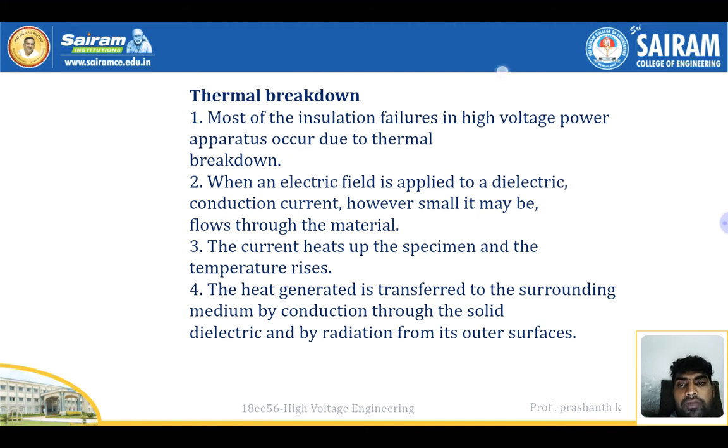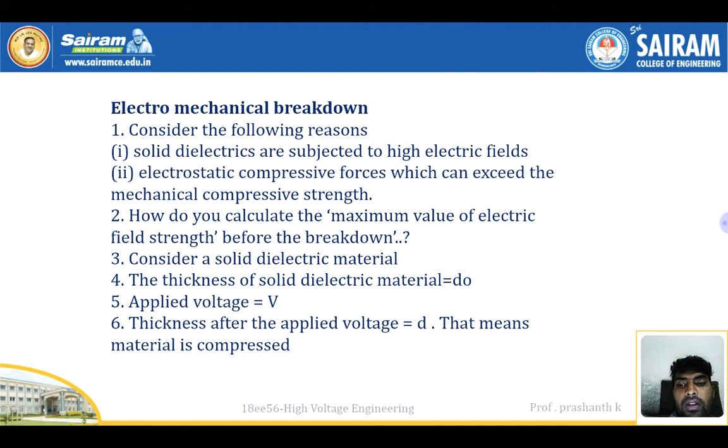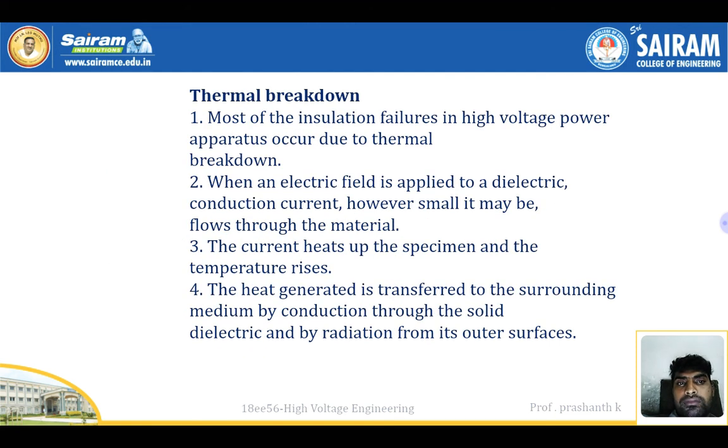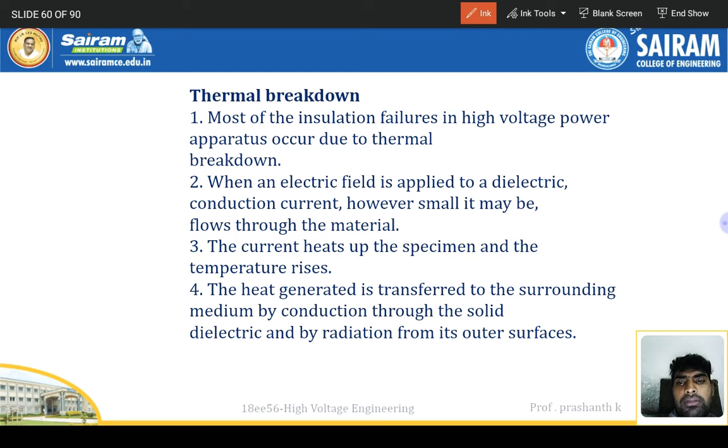Thermal breakdown. Most of the insulation failures in high voltage power apparatus occur due to thermal breakdown. So suppose current is flowing through a wire, I mean a conductor, what happens? There is heavy current flowing. At that time heat will be formed, right? So that thermal heat, I mean the temperature increase, widely occurs in power system components.